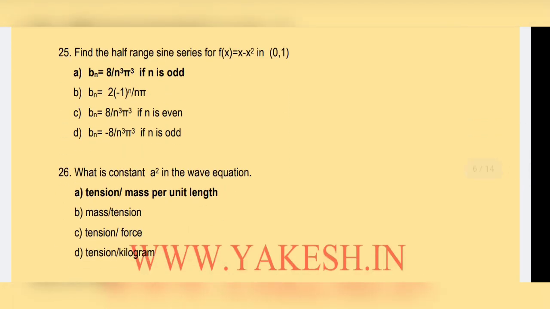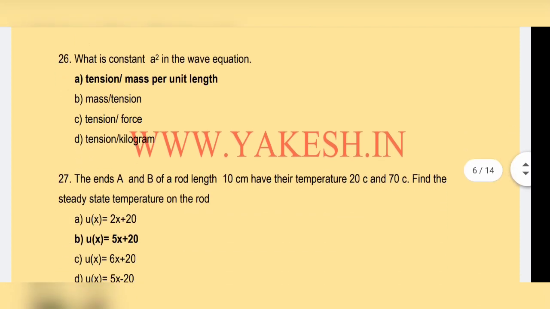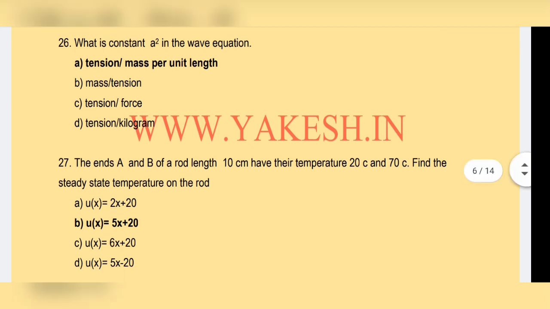Find the half range sine series f of x equal to x minus x square in 0 comma 1. Bn equal to 8 by n cube pi cube if n is odd. What is constant a square in wave equation? Tension by mass per unit length.